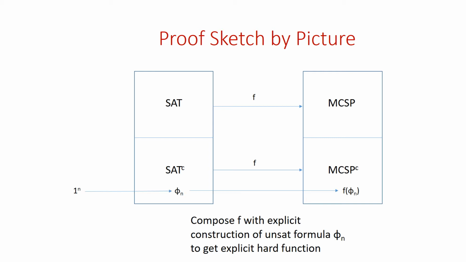So how do we do this? The idea is very simple. We just compose the reduction f with an explicit construction of unsatisfiable formulas. So we just pick your favorite construction of unsatisfiable formulas of length n, some polynomial time construction of unsatisfiable formulas, and then given this unsatisfiable formula phi_n, apply f to it to get f of phi_n, which is a truth table together with a parameter. Now let's assume, just for the sake of this discussion, that the parameter is large.